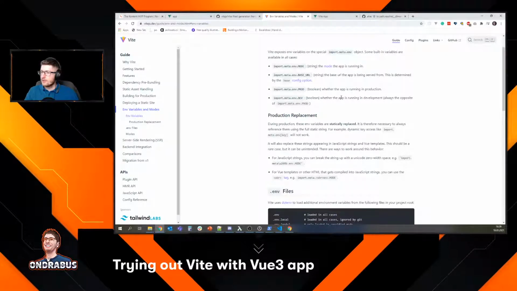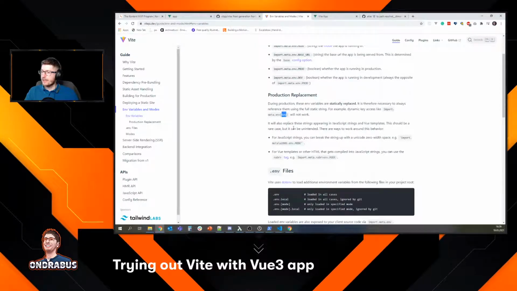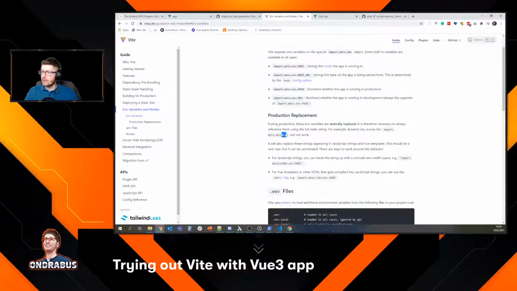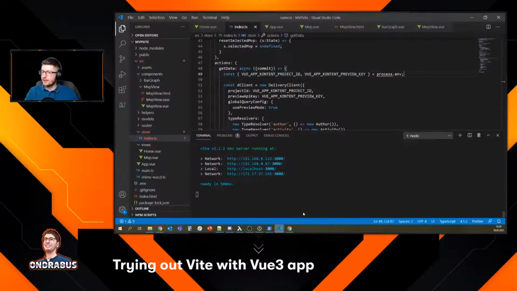Import.meta.env. Okay. During production, these environment variables are statically replaced. It is therefore necessary to always reference them using the full static string. For example, dynamic key access like import.meta.env[key] will not work. Okay, that makes sense. So I need to always provide the key. Cannot do this dynamically. That makes sense. So if I understand this correctly, it should be enough to do like this.